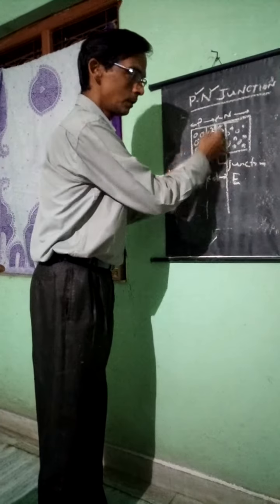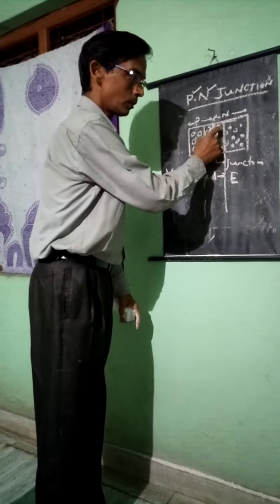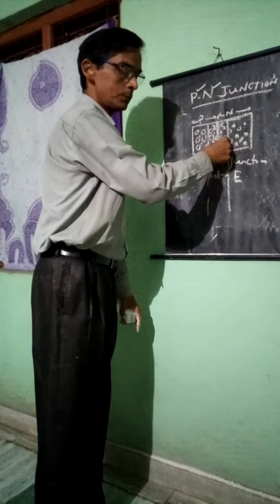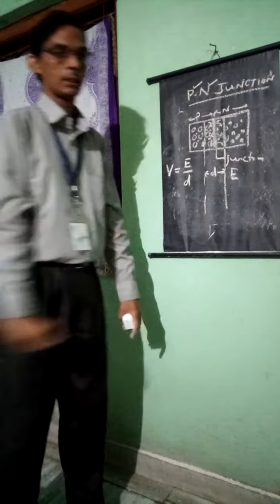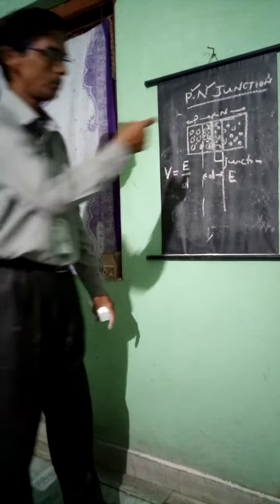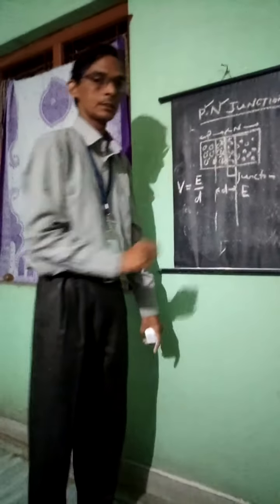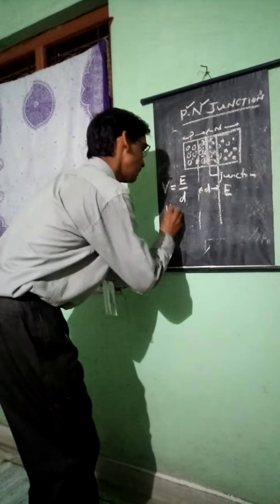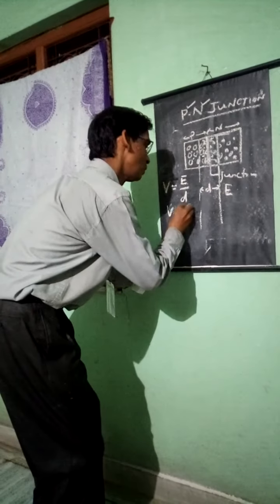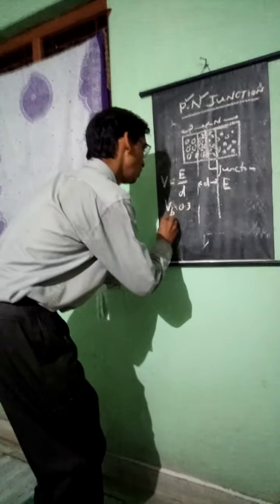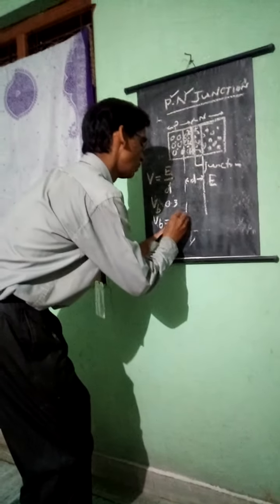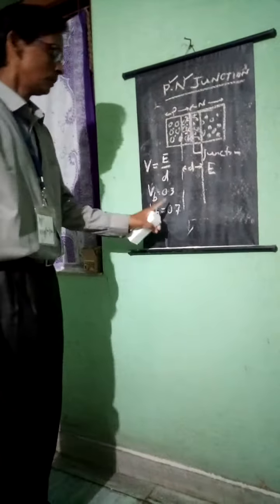You can see that due to this loss of electrons from this region and gain of electrons to this region, this part becomes positive charge and this part becomes negative charge. So these positive charges and negative charges create a barrier potential. This barrier potential, indicated by VB, becomes 0.7. Look at here, 0.7 is the barrier potential.